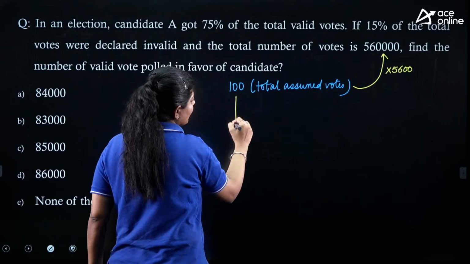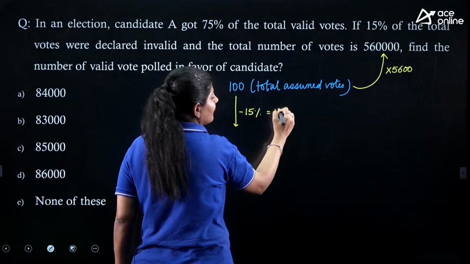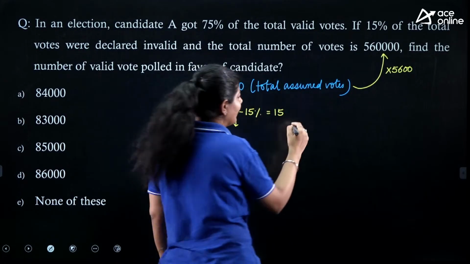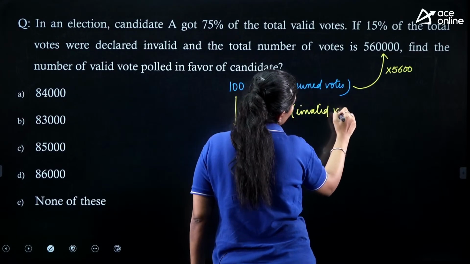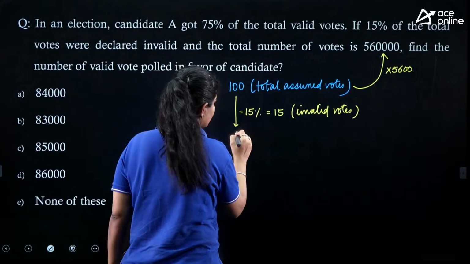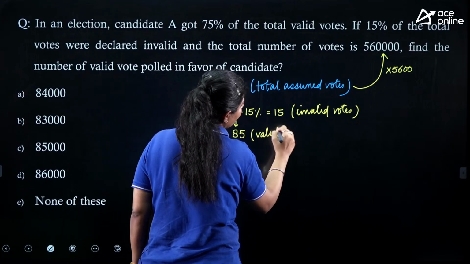So we are just subtracting 15% of it. 15% is nothing but 15 only, and these 15 votes are declared as the invalid votes. That means we are left with 85 valid votes.